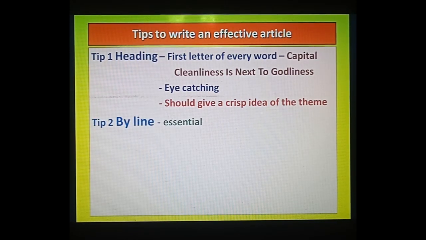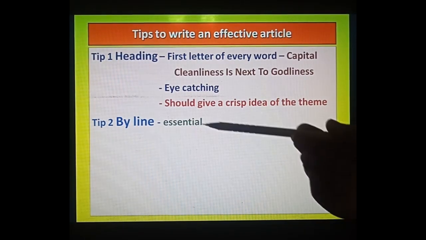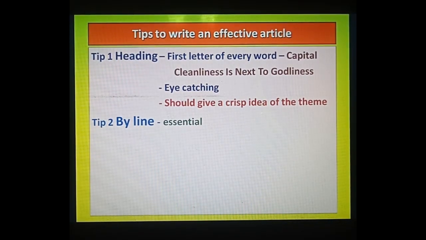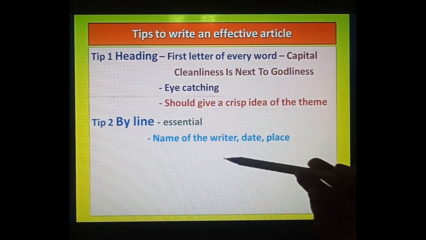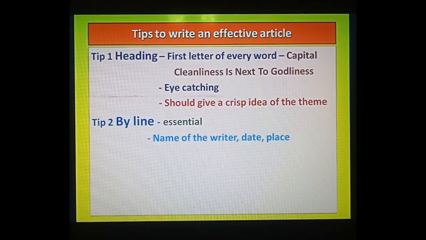Now tip number two, that is byline. Byline is essential, students. Essential means important, means you cannot skip this. In that, name of the writer, date and place. This I have already told you. So this you have to mention.